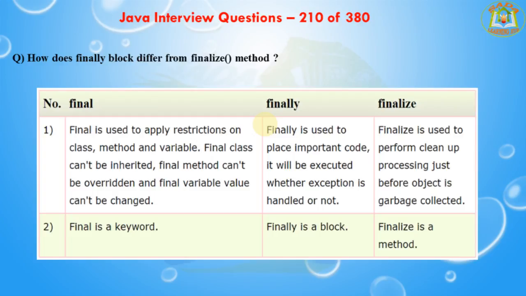Here, finally is used to place important code. It will be executed whether the exception is handled or not, and the finalize method is used to perform cleanup processing just before the object is garbage collected. Finally is a block and finalize is a method.